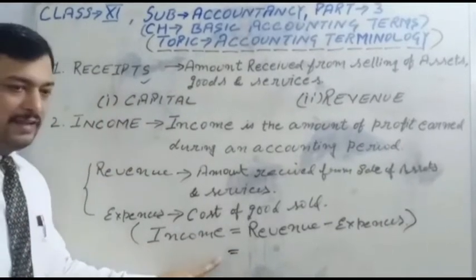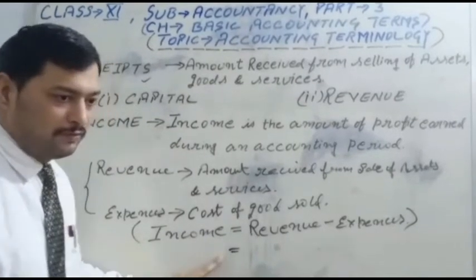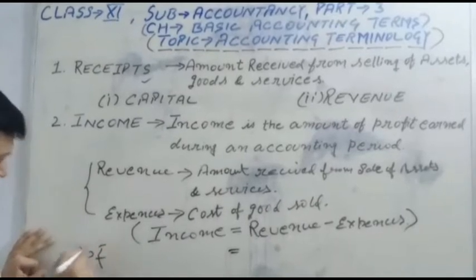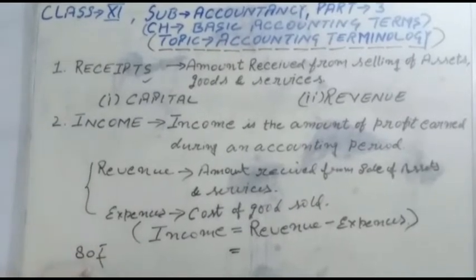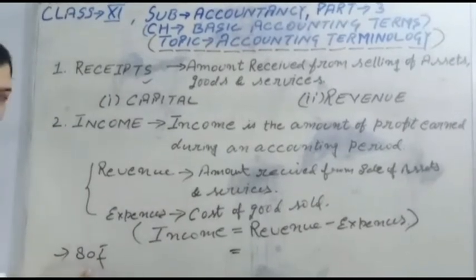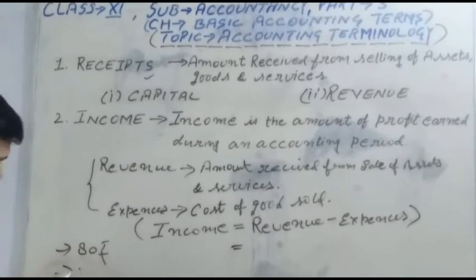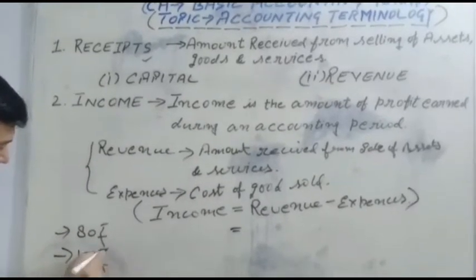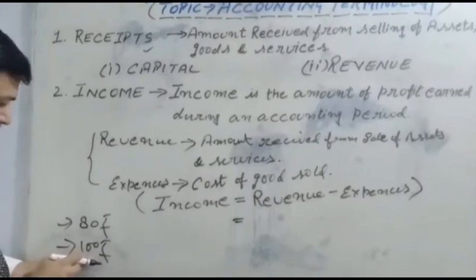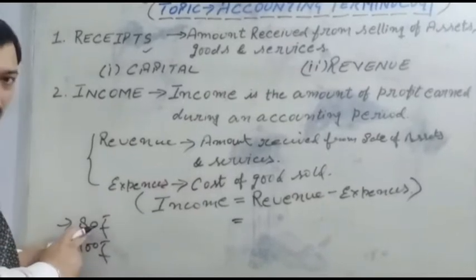If an organization produces goods at a cost of 80 rupees, and those goods are sold in the market for 100 rupees, then 100 rupees is the revenue and 80 rupees is the expenses.